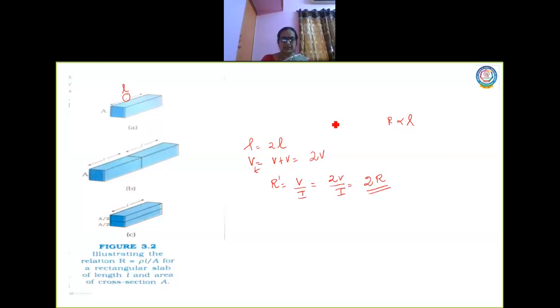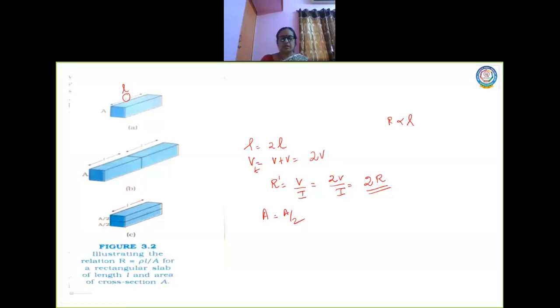The next diagram, we talk about again the same slab, but here imagine this to be removed. Now what I have done is, I have cut the slab in between. Look at, there is a break here. Now divide the slab into two by cutting lengthwise. So what happens now to the area? Initially the area was A, now the area has become A by 2, correct?